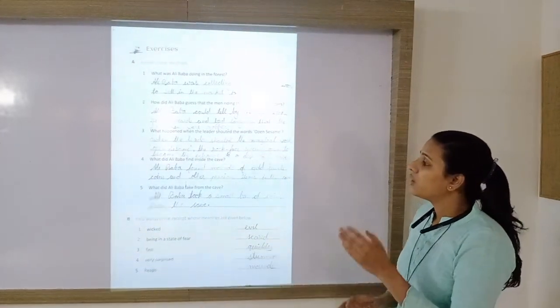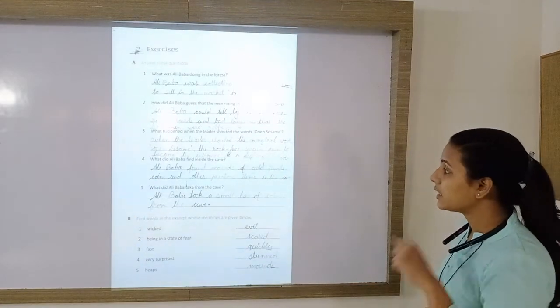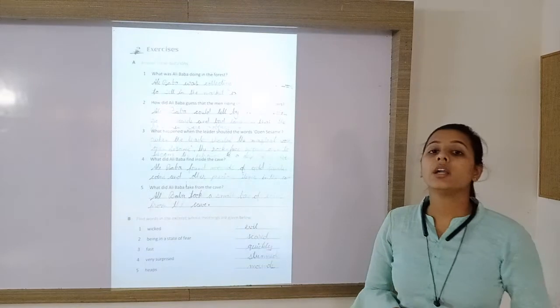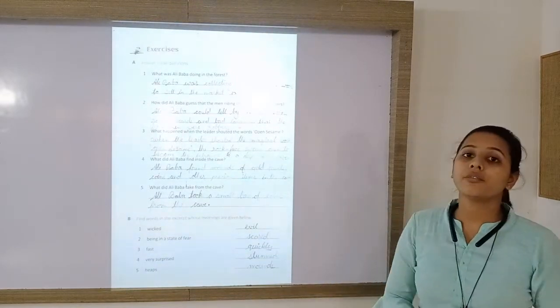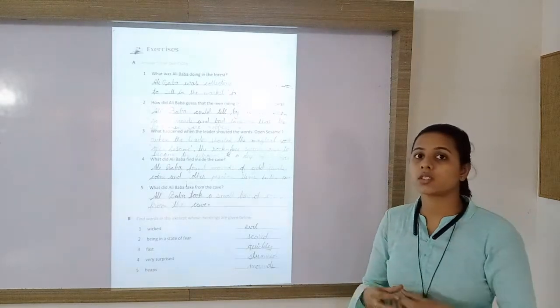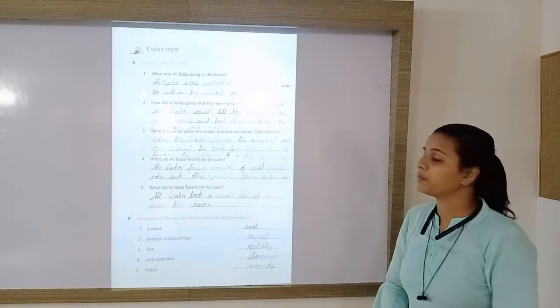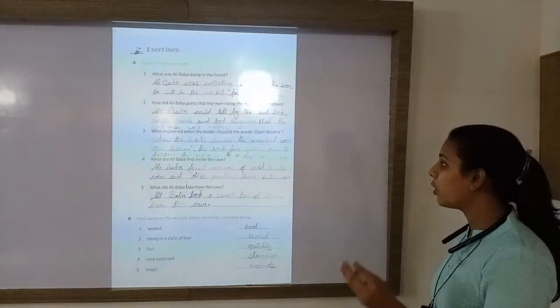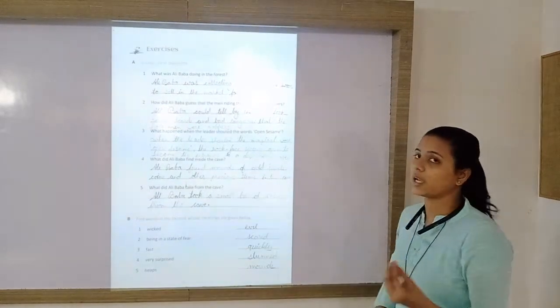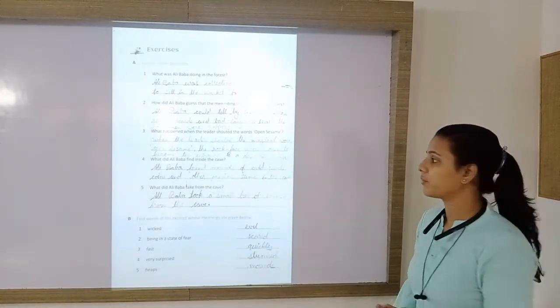Next is, what did Ali Baba find inside the cave? There were piles, heaps or mounds of lots of valuable precious things. Jewelry was there, gold was there and money was there. So Ali Baba found mounds of gold, jewels, coins and other precious items in the cave.